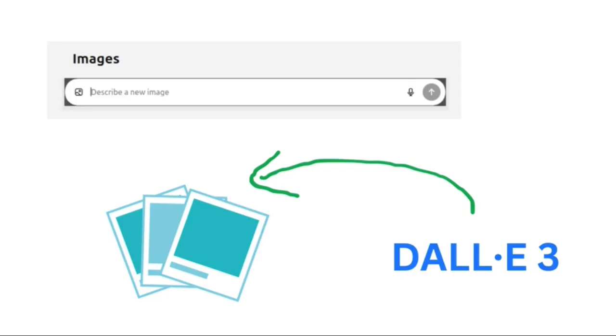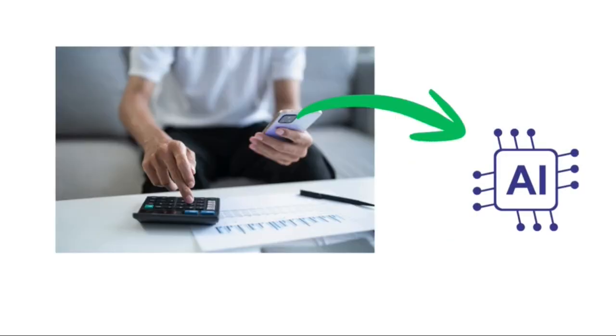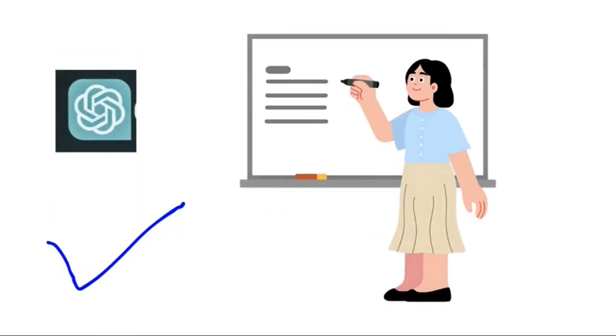One of the most exciting features today is real-time video interaction. You can turn on your camera and talk to the AI about what you're seeing in real time. This makes it incredibly useful for learning new things quickly and easily.